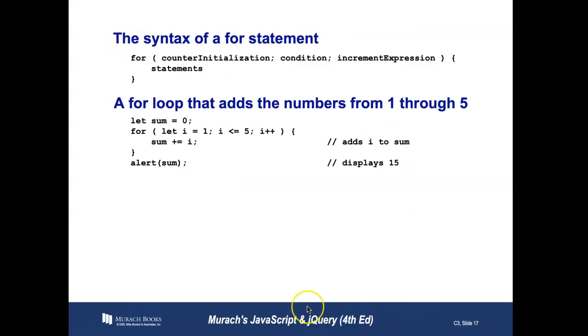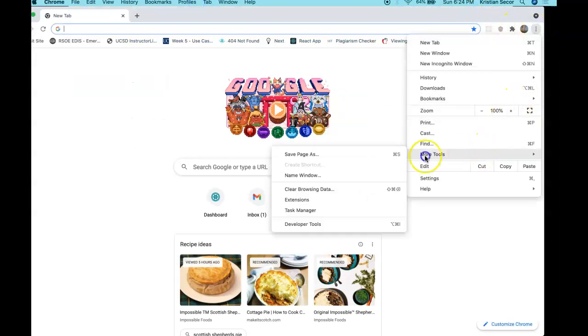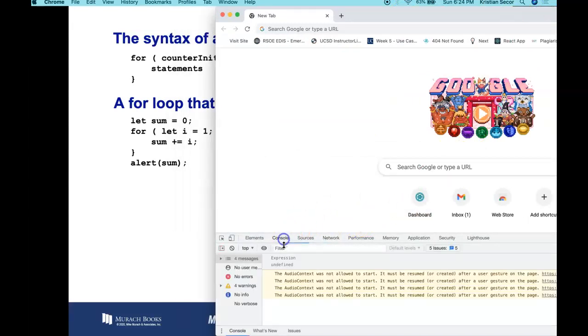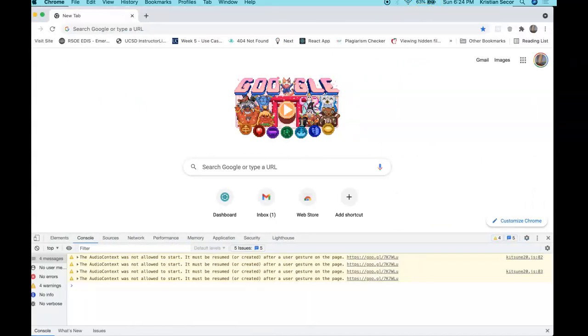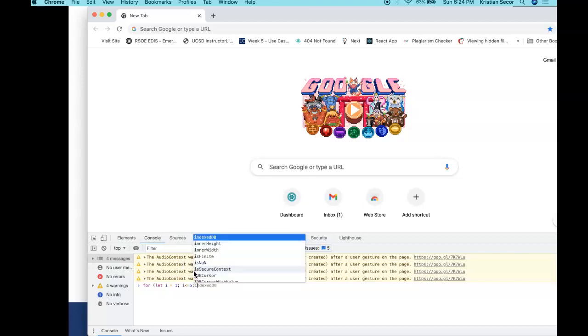In fact, let me do that for you. I'm going to go to my Chrome here, and I'll just open up a new tab. And what I'm going to do is show you how to test this stuff, just for kicks. So let's say I have the console, right? And I can remove all my expressions. I can actually clear this console as well. But right here, I can put my cursor, and I can do for let i equals 1, as long as i is less than or equal to 5, which is the condition, i++, like this.